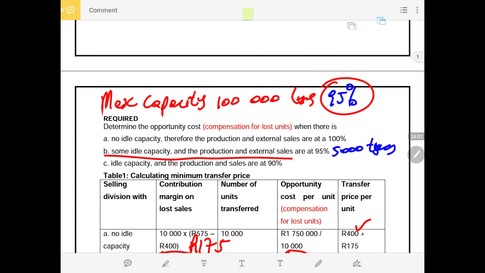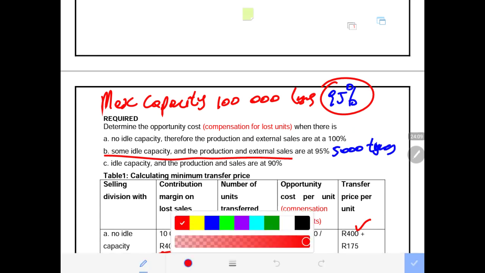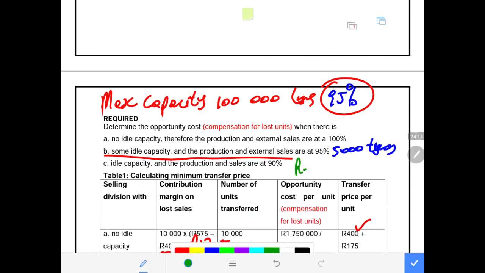Now 5,000 is not enough because the mountain bike division requires 10,000. The required is 10,000, but the available is 5,000. That is why I said some idle capacity.